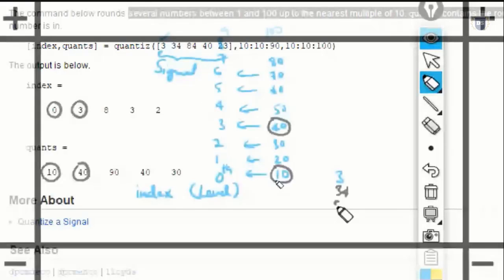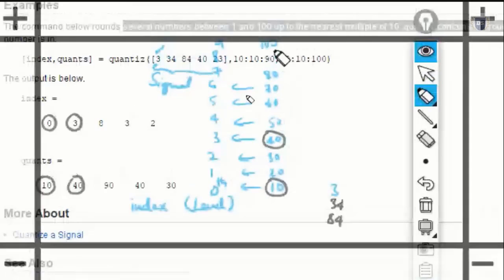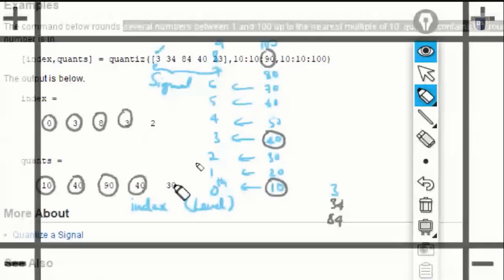The nearest multiple of 10 is 90, and it's at the 8th level. So the output is 90 at the 8th level. Finally, 40 straight away matches a multiple of 10, so the output is 40 as it is, at the 3rd level. Finally, 30 exactly matches this, and it's at the 2nd level.